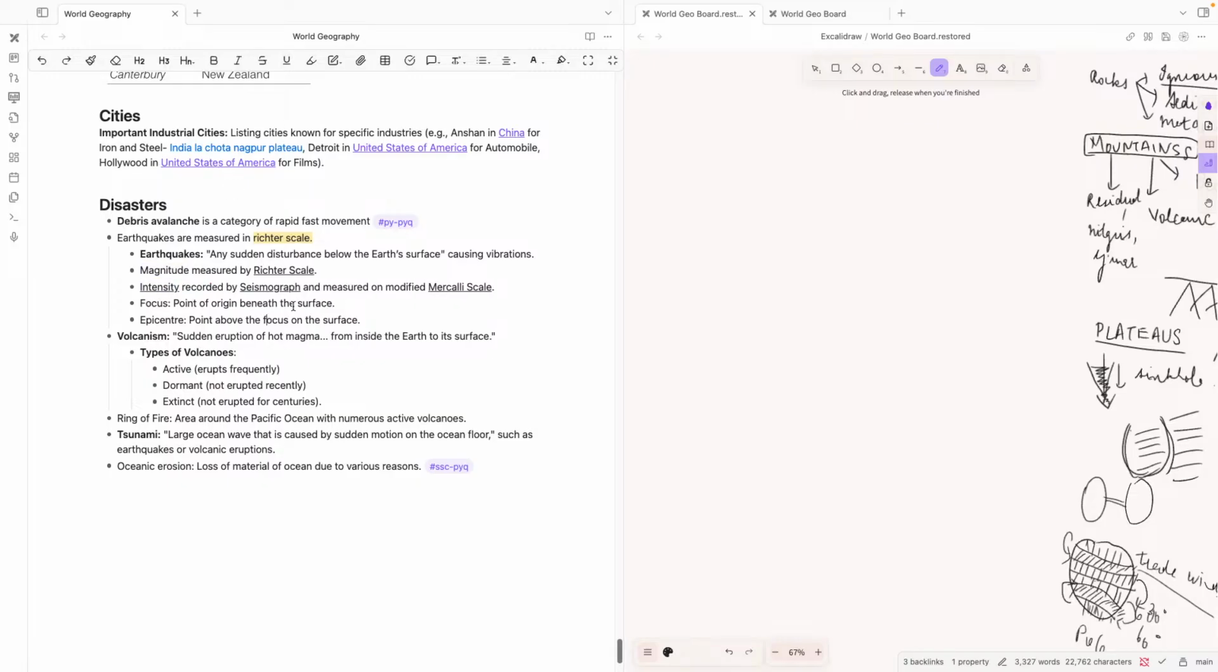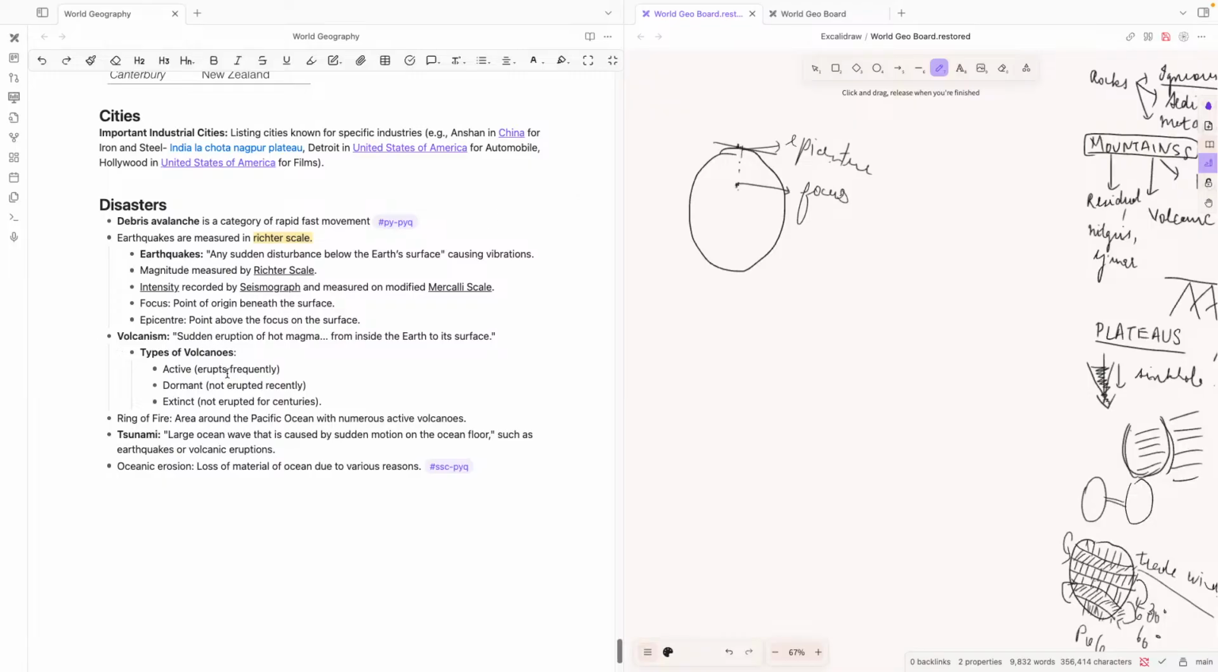Focus is a point of origin beneath the surface. Epicenter is a point above the focus on the surface. So if this is the surface in which the earthquake comes, there will be some point of origin beneath the surface, right? That point of origin is called the focus. The point above the focus in which the earthquake could have hit is called the epicenter. So epicenter is above and the focus is below.